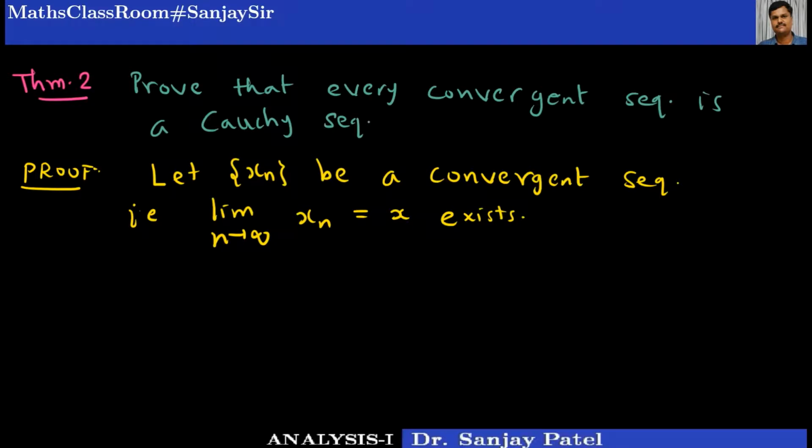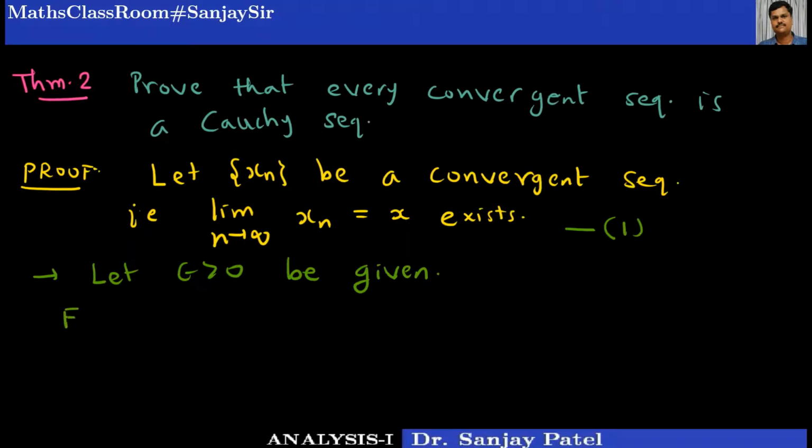So I will start with the given epsilon. Let epsilon greater than 0 be given. My aim is to find some n0 such that for all m and n greater than or equal to that n0, we have mod of xm minus xn less than epsilon. This is our requirement to prove the sequence xn is a Cauchy sequence. What is given is only that limit of xn equal to x exists. So for this epsilon, I can take epsilon by 2.